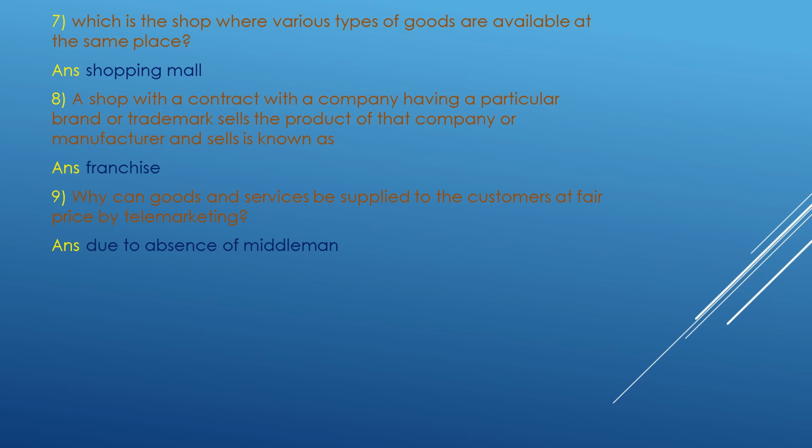Which is the shop where various types of goods are available at the same place? Shopping mall. A shop with a contract with a company having a particular brand or trademark sells the product of that company or manufacturer and is known as franchise. Why can goods and services be supplied to the customers at fair price by telemarketing? Due to absence of middlemen.